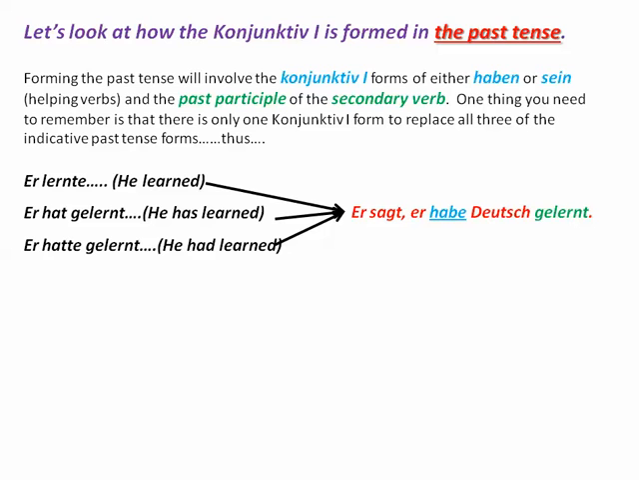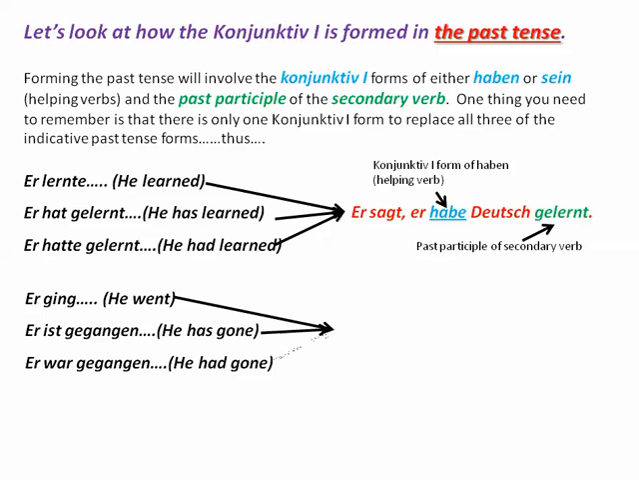So we're going to take the helping verb, which, as you know, if you've studied the perfect tenses, helping verbs in German can be two varieties, either haben or sein, and if you want to know more information about that, you should look at our video about it. Er sagt, er habe Deutsch gelernt. So here we're using the subjunctive one form of haben, and then we're using the past participle, the second verb, at the end. And this is kind of like saying he said he had learned German.